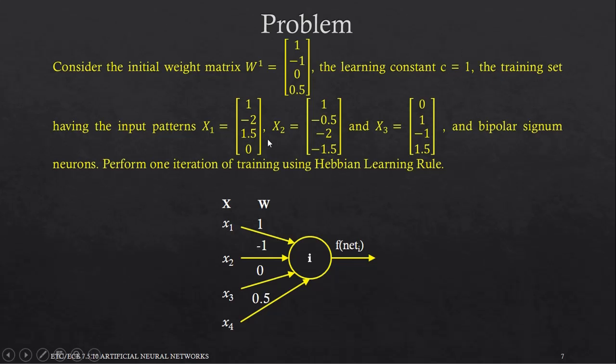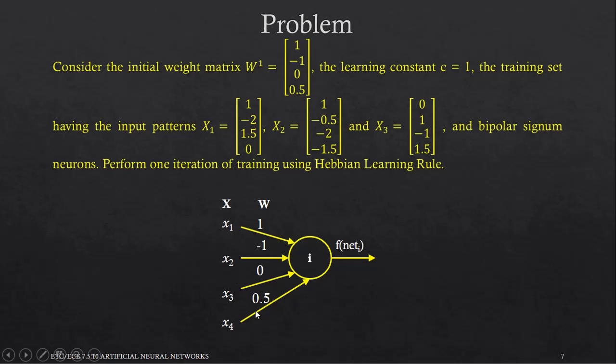The training set having the input patterns x1 equals [1, -2, 1.5, 0], x2 equals [1, -0.5, -2, 1.5], and x3 equals [0, 1, -1, 1.5], and bipolar signum neurons. Perform one iteration of training using Hebbian learning rule.